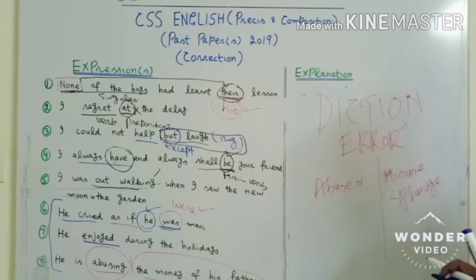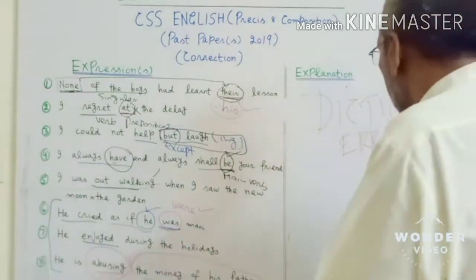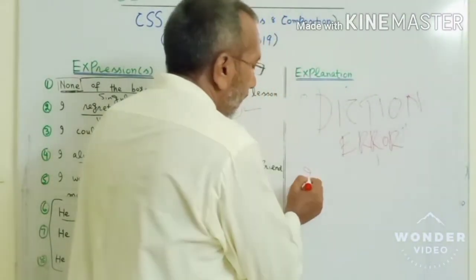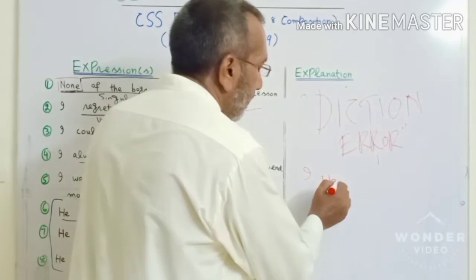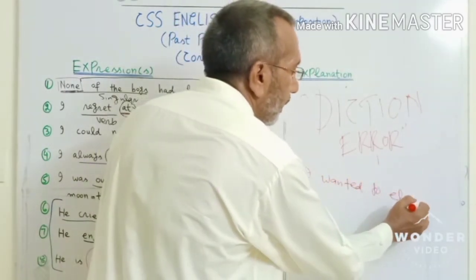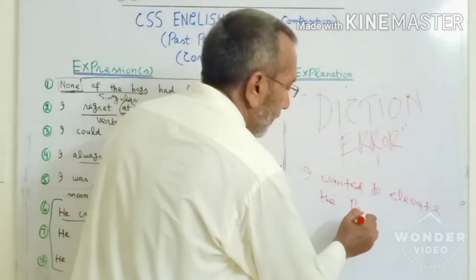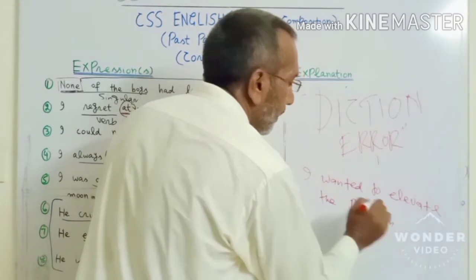Let me take some other example of diction error. Suppose you say, I wanted to elevate the problem. Okay?